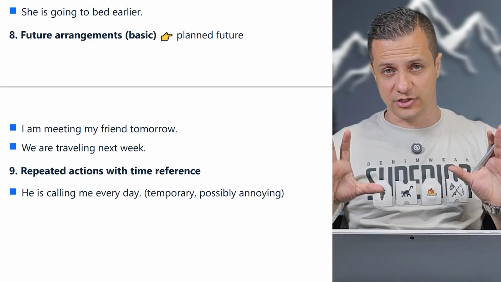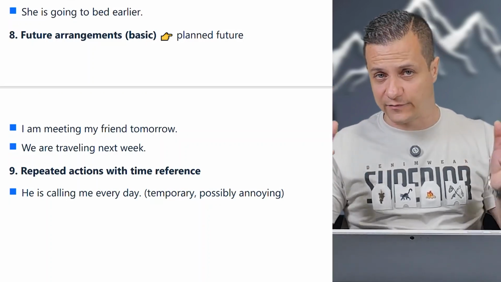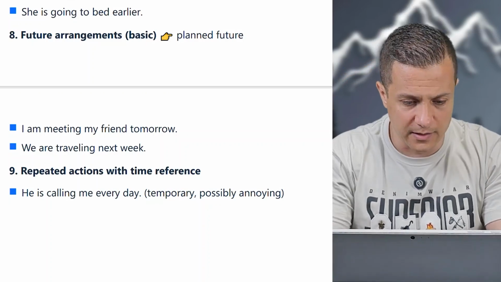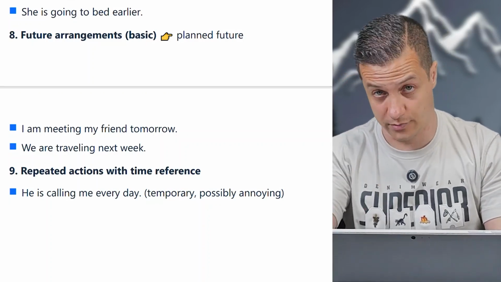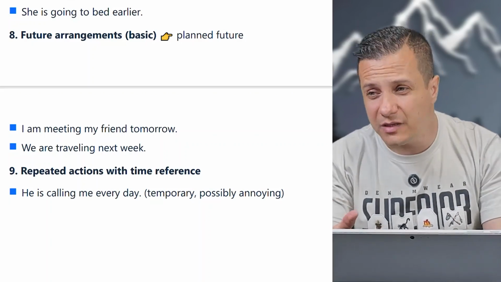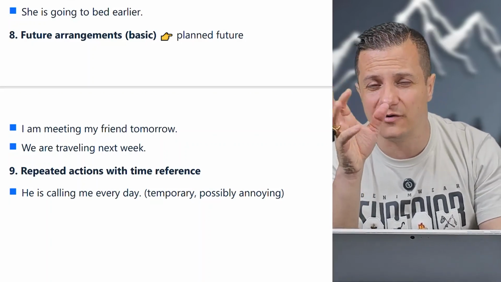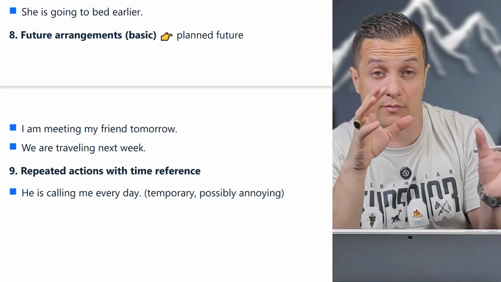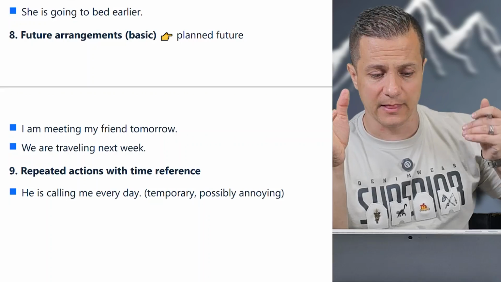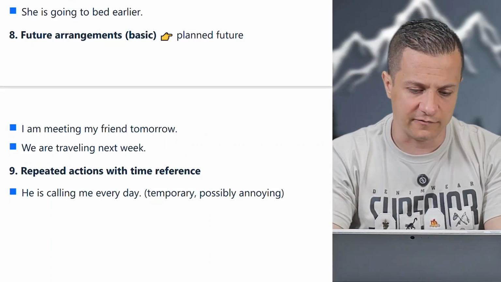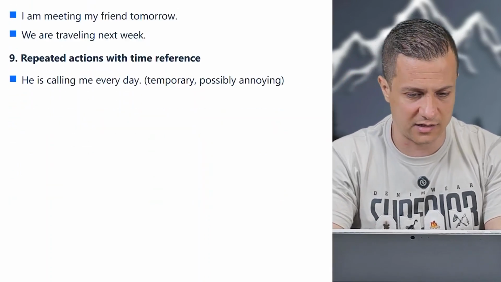You have the arrangement, you have planned for it, and 100% you're gonna do it, okay? I am meeting my friends tomorrow. When I say I meet at 10, scheduled, I will meet, off the cuff, you're saying something up in the air. But when you say, for example, I'm going to meet, you have planned for it. And when you say I'm meeting, everything is ready, 100%. We are traveling next week.